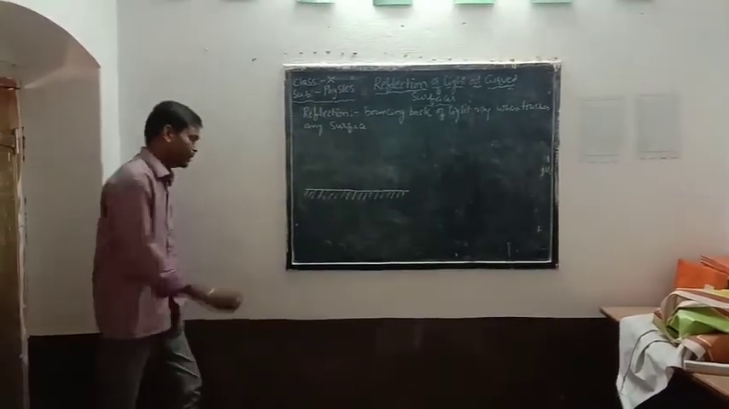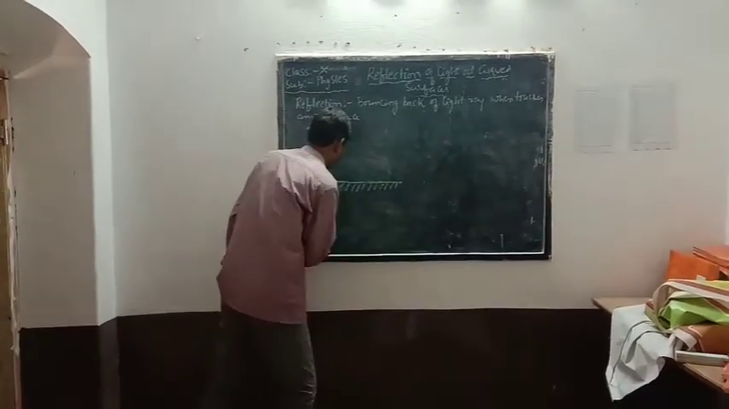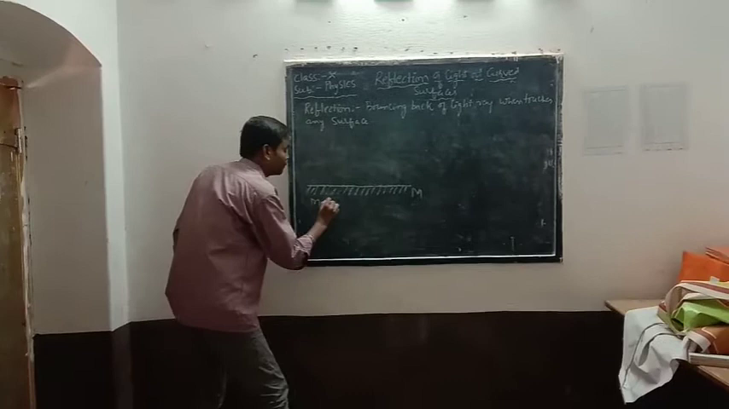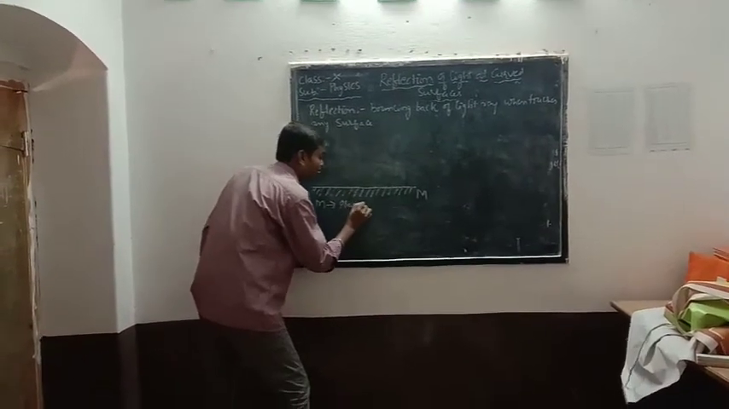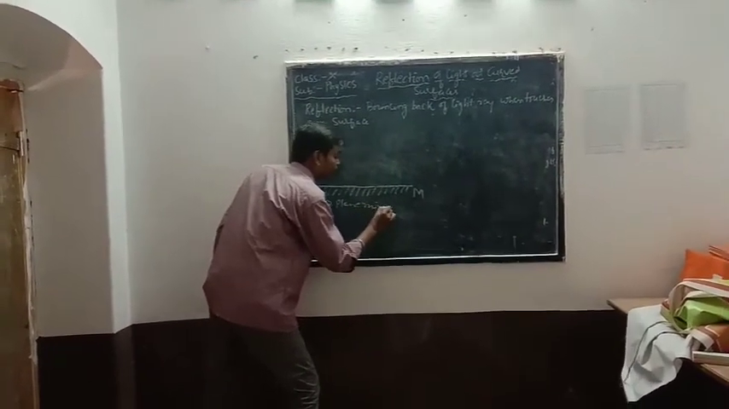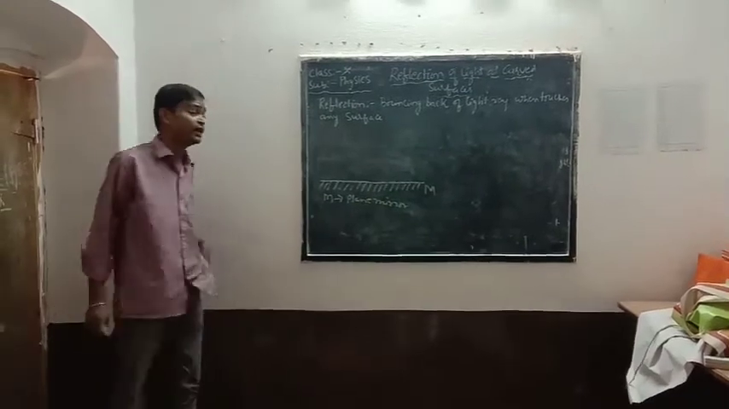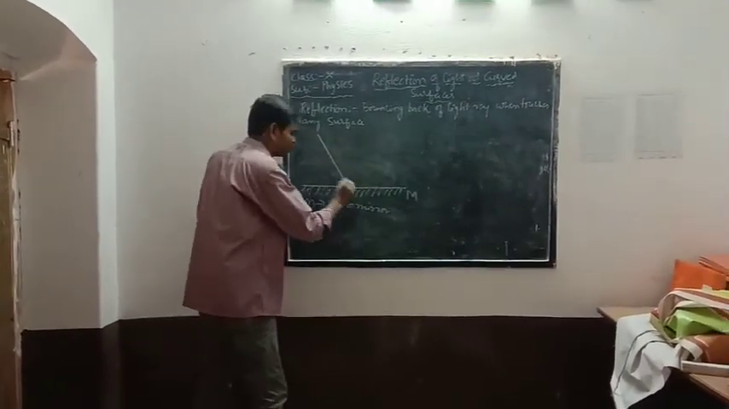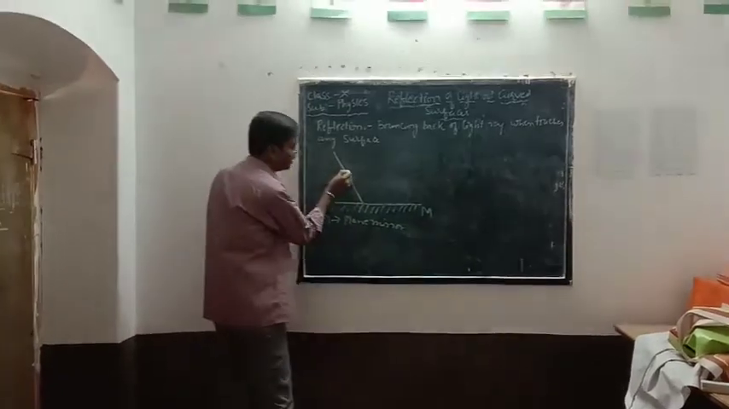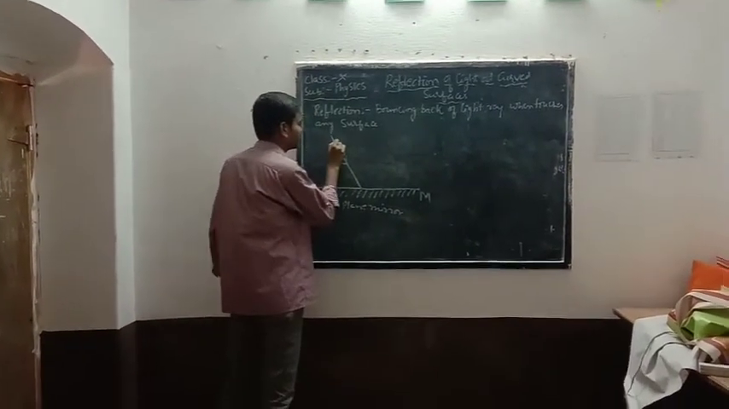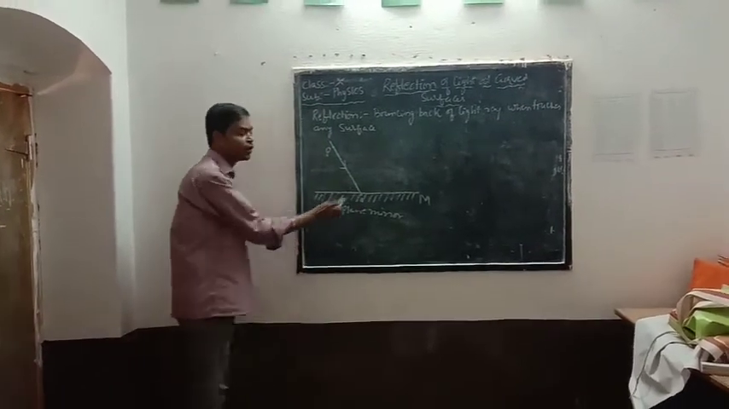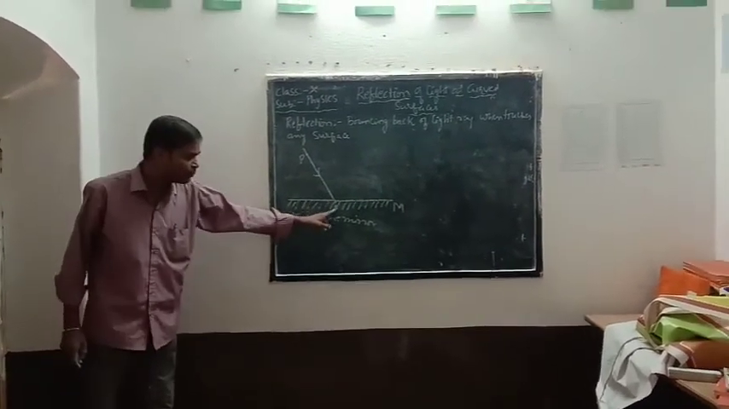So, let us take that M is a plane mirror. Here I am considering a light ray which is falling on the plane mirror in this direction. So this I am denoting with PO. PO is a light ray and O is the point of incidence.